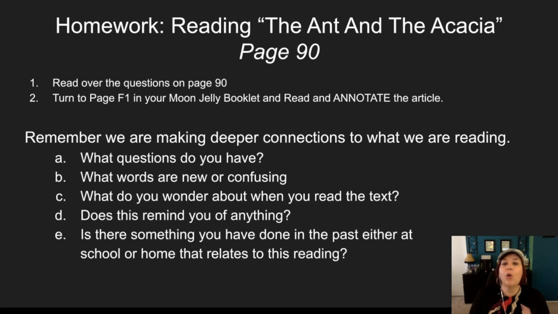Remember, the goal of annotations is we're making deeper connections to what we're reading. So we want to know, what questions do you have? What words are new and confusing? What do you wonder about when you read the text? Does this remind you of anything? Is there something you have done in the past, either at school or at home, that relates to this reading?